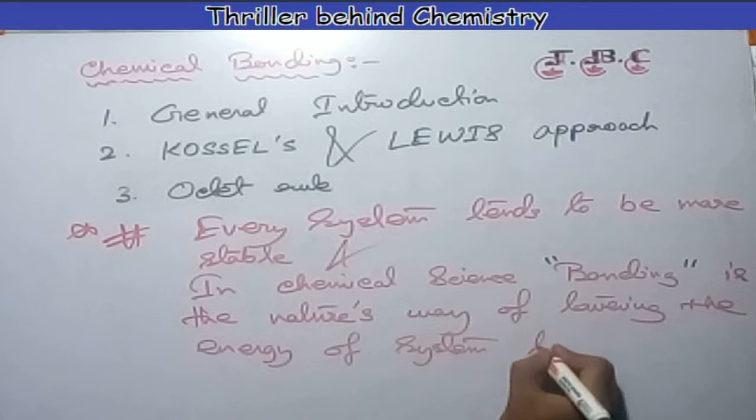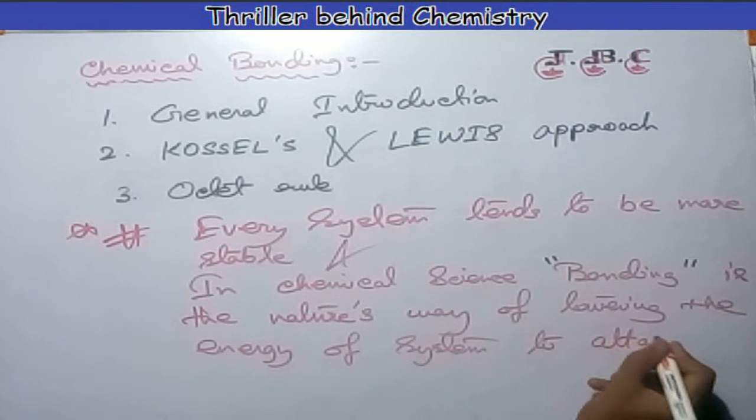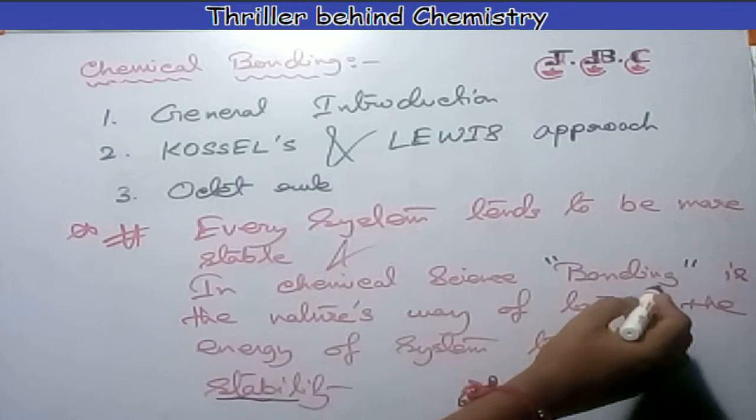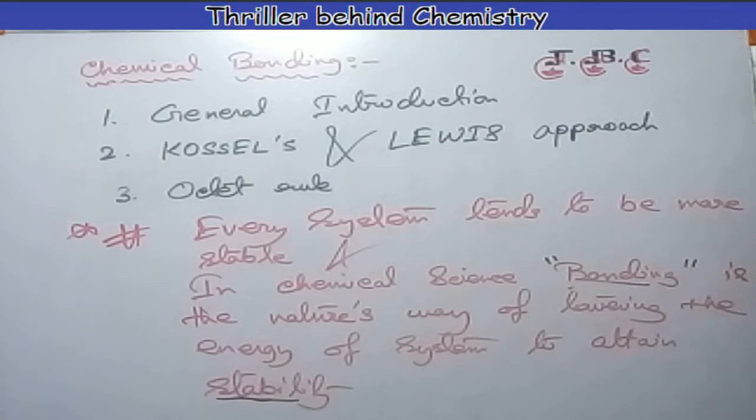Why? To attain stability. So behind this vast chapter about chemical bonding, there is only one reason, that is stability. Please note this.